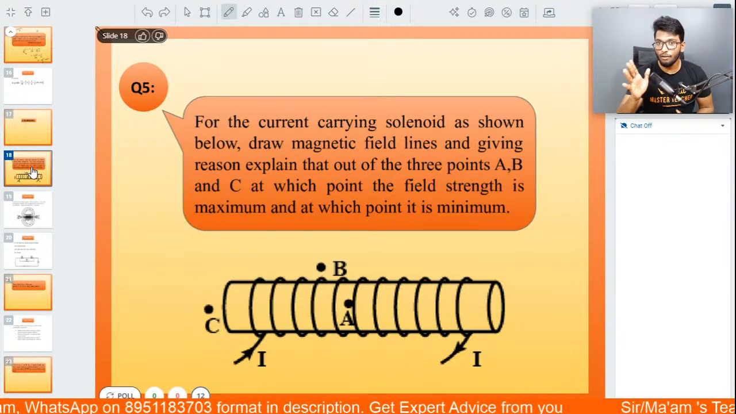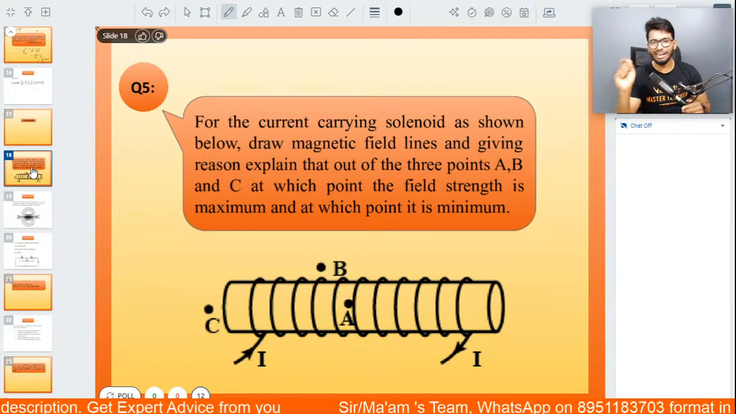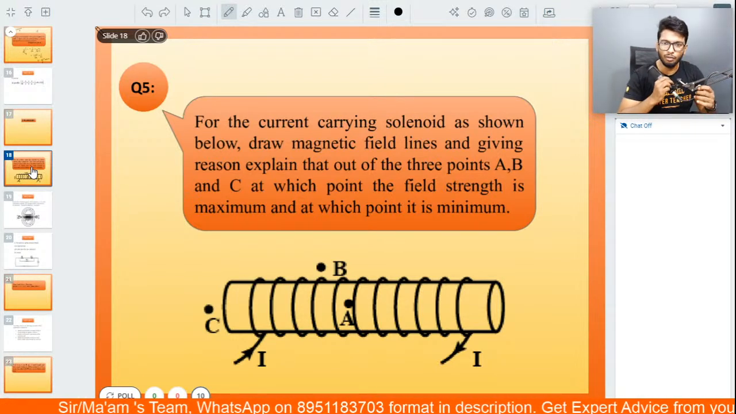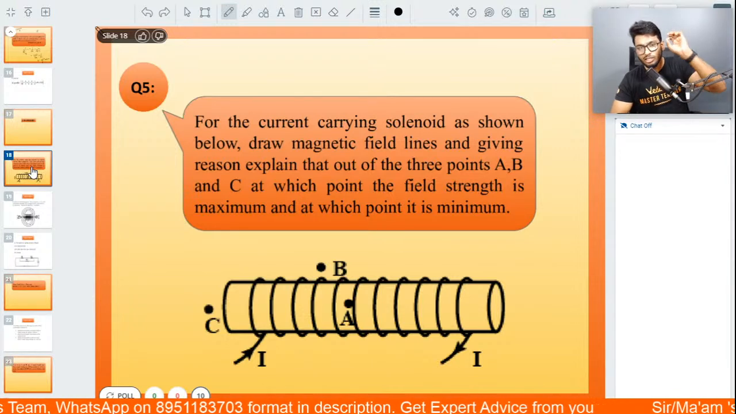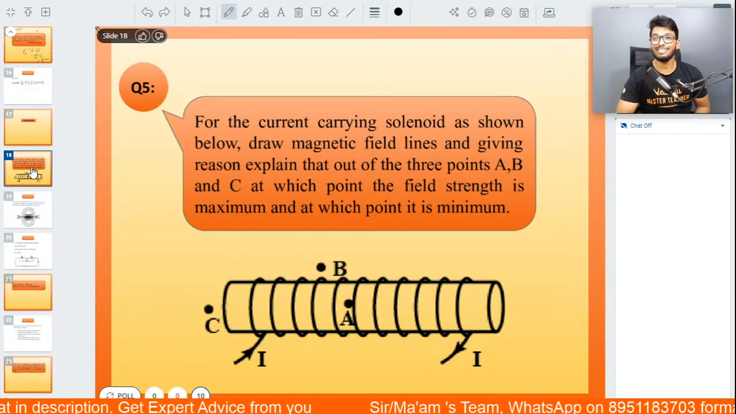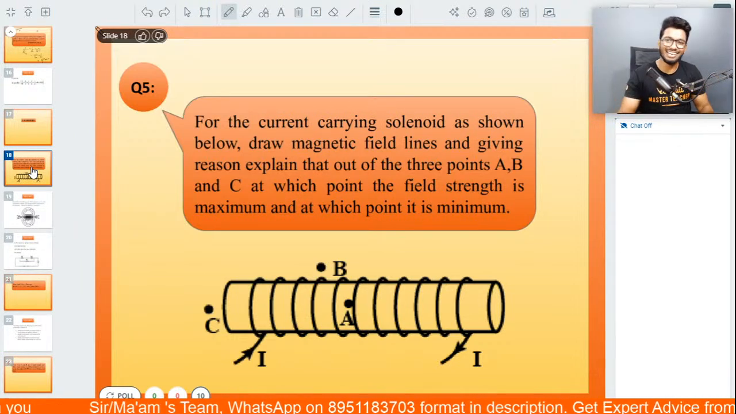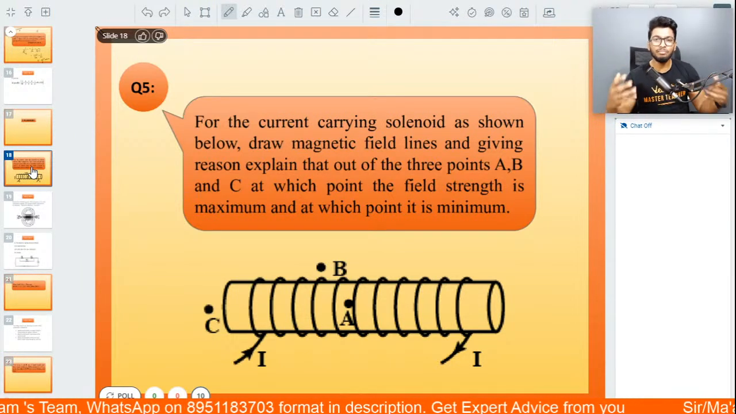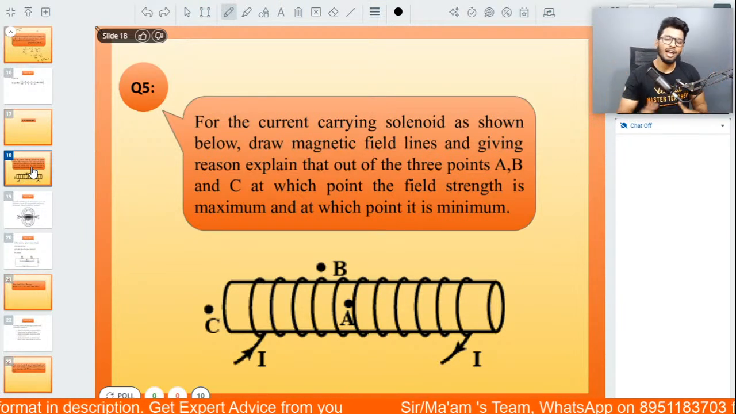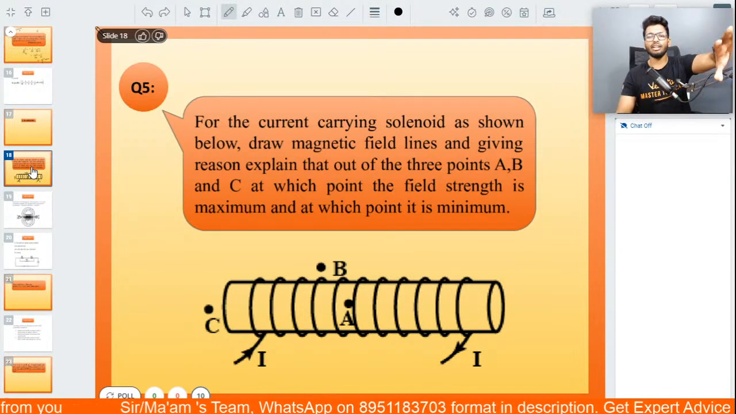All right, here's one more. The 5th question. For the current carrying solenoid, as shown below, draw the magnetic field lines and, giving reason, explain that out of the 3 points A, B and C, at which point the field strength is maximum and at which point is it minimum. Fantastic question, because this question was asked in yesterday's session also, and we had a lot of confusion and a lot of debate on this one. Some of you actually went with different answers. So here I'm going to clear all of your confusions. Please go ahead and answer this, people.